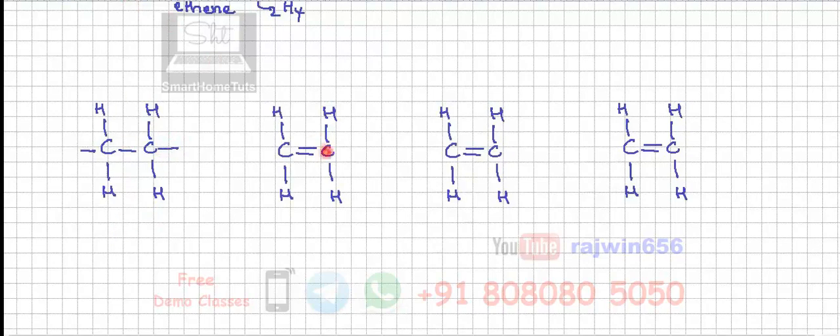Same thing is going to happen out of this double bond. Here there are two shared pairs of electrons. Here one of the shared pairs of electrons is removed and this electron is brought on the other side. So here this bond which is there is a single electron, and what is happening is these both will start sharing the pair of these electrons. This is happening in the chain of molecules.